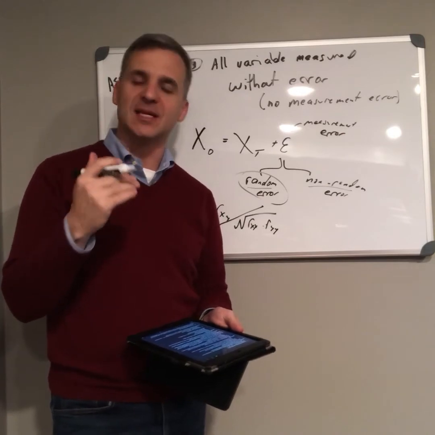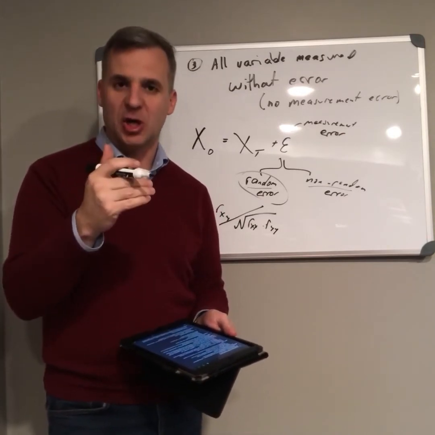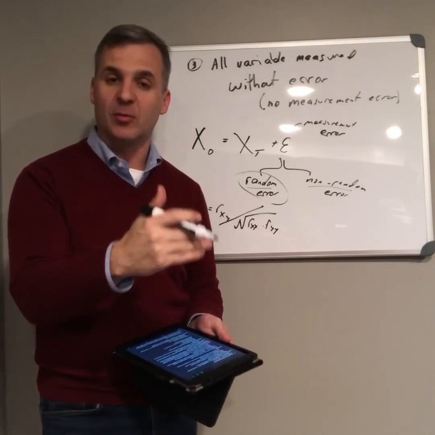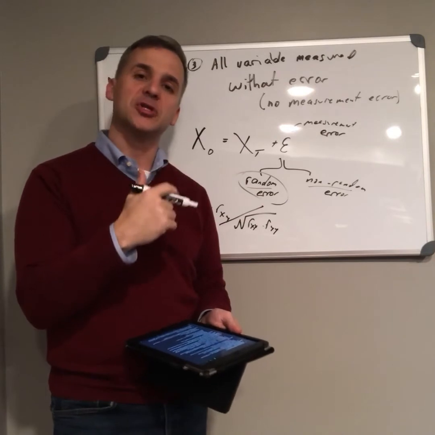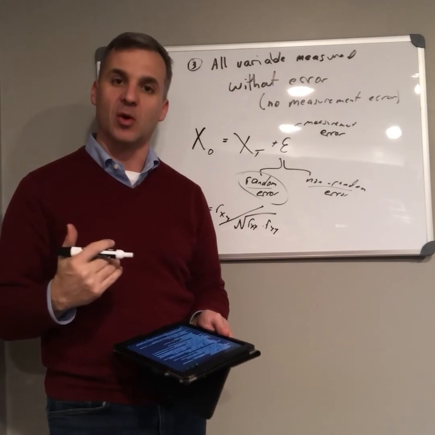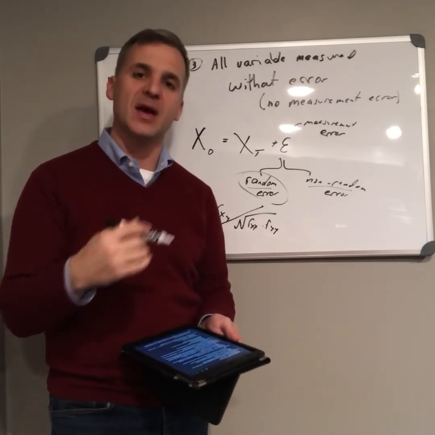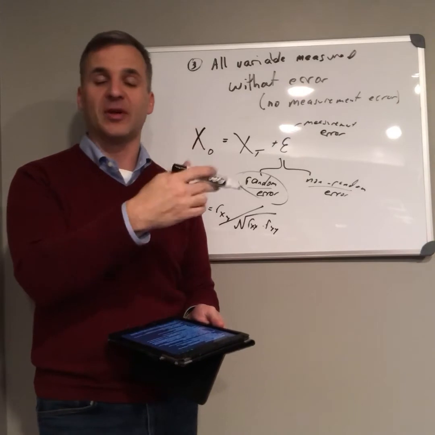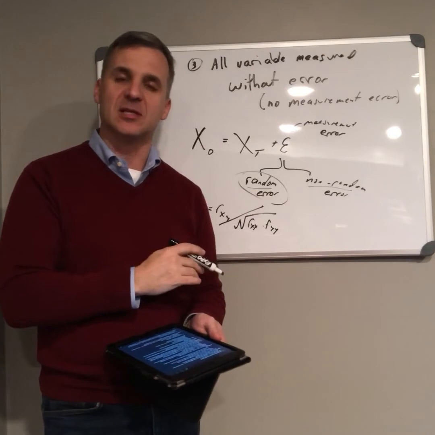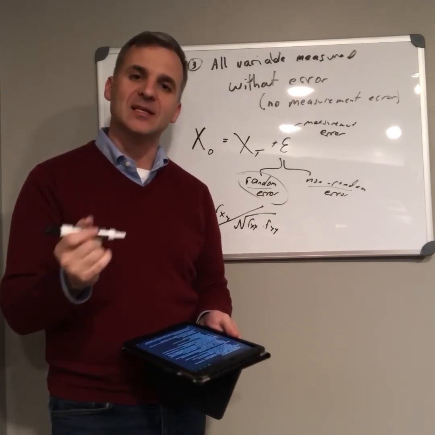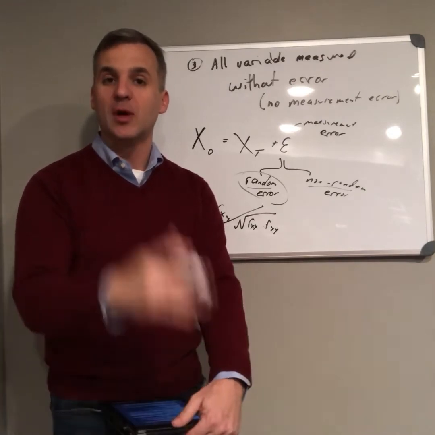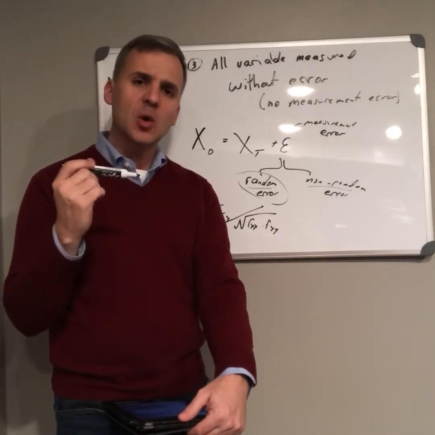The problem it creates is that any correlation or regression coefficient that relates this unreliably measured variable to an outcome variable is going to be artificially low. In other words, it biases these results towards zero. So the correlation between an imperfectly measured predictor variable and a perfectly or imperfectly measured outcome variable is going to be biased towards zero. What this means in practice is that our estimates are actually a little bit more conservative than is true in the real world.